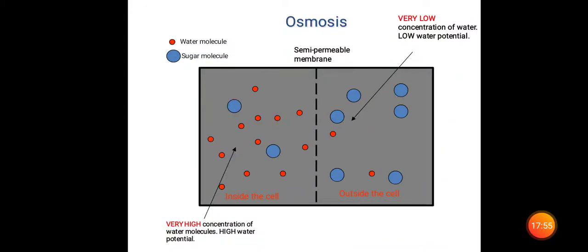Once the osmosis process begins, we can see the weak solution and the strong solution, because the sugar molecules cannot pass across the membrane.